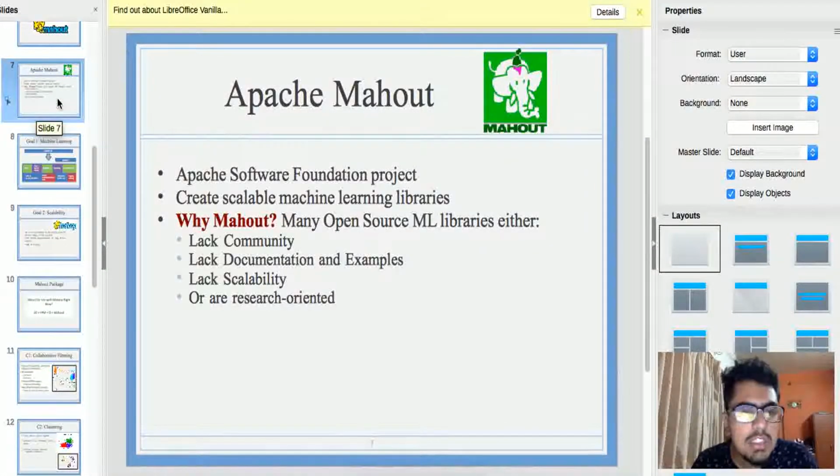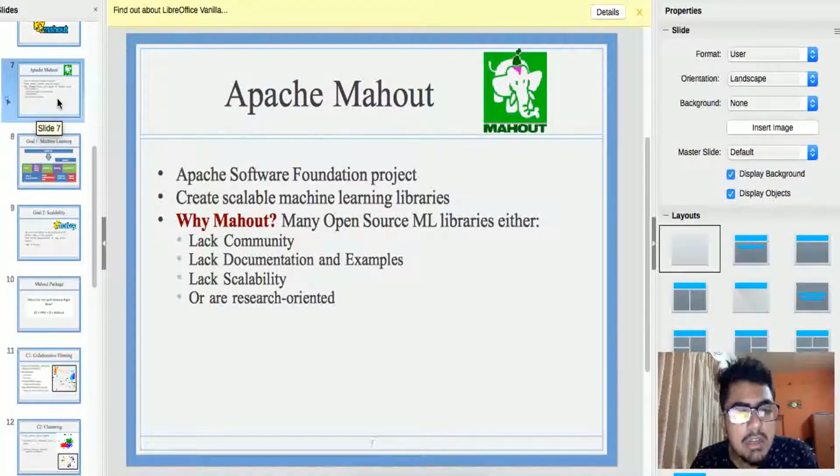So Apache Mahout is an Apache Software Foundation project. It creates scalable machine learning libraries. One of the advantages of Mahout is that it has an active community. That is, there are lots of people who are actually working on Mahout right now, so you can get your doubts answered very quickly.